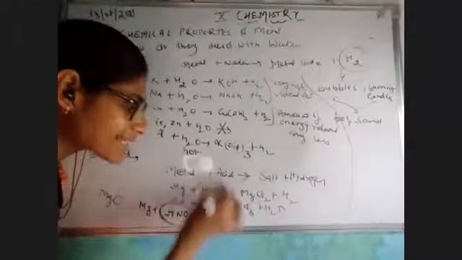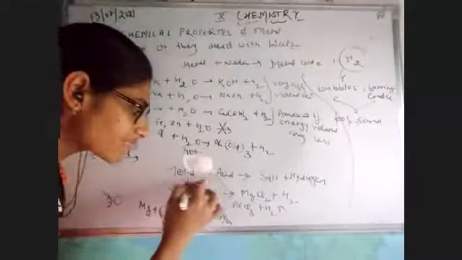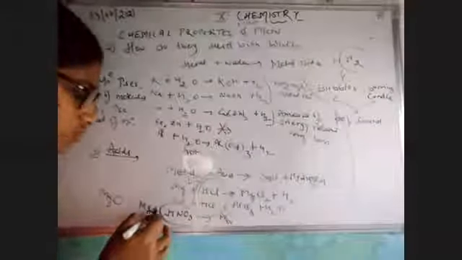Clear? So I would like to say that whenever acid is given, in that particular case, HCl is the major case. We can say for the HCl, but for nitric acid, most of the time, my reaction is not possible. Clear, bache? So this was all about this topic.